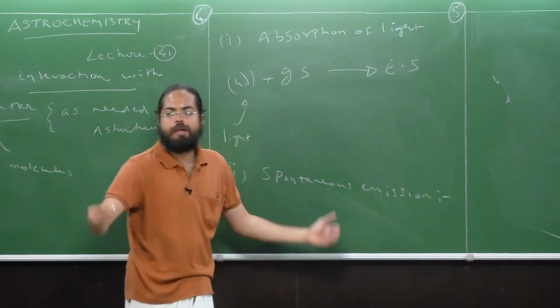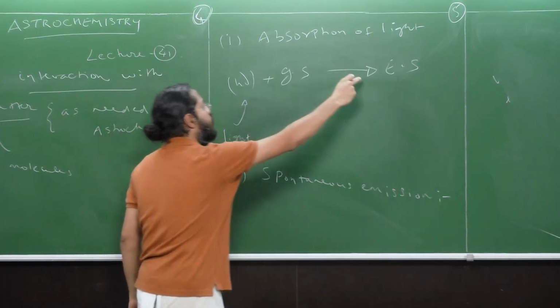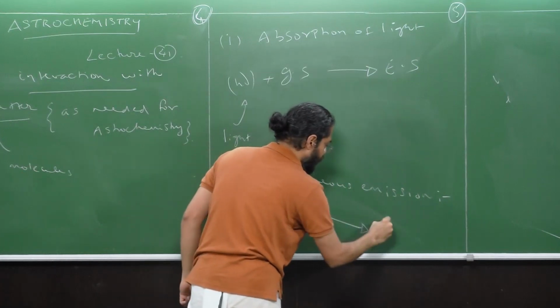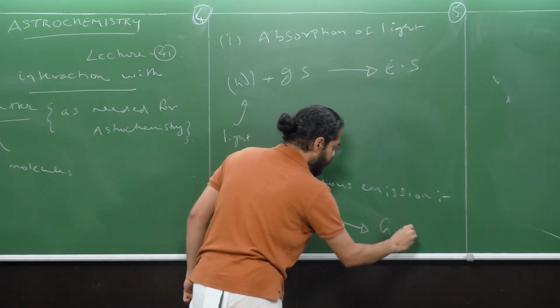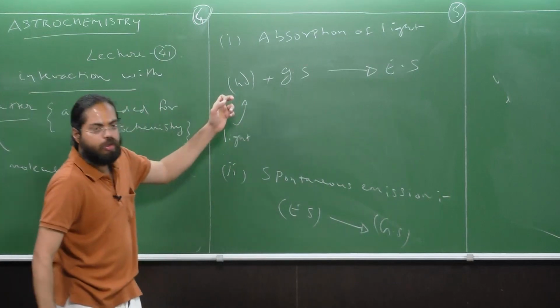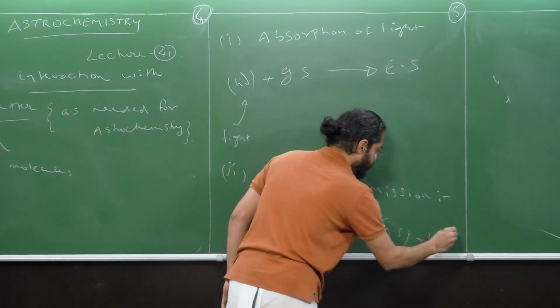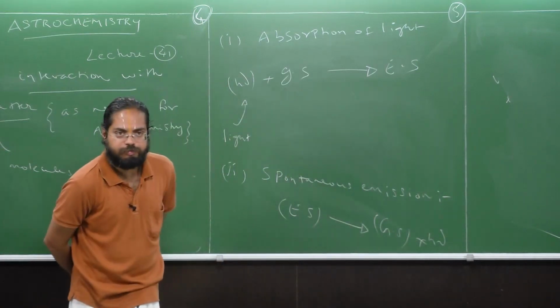Now what happens in spontaneous emission? A molecule or atom in an excited state goes back to the ground state, and a photon is emitted in this process. Are we fine with this?